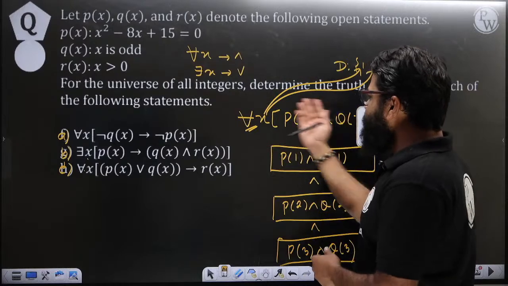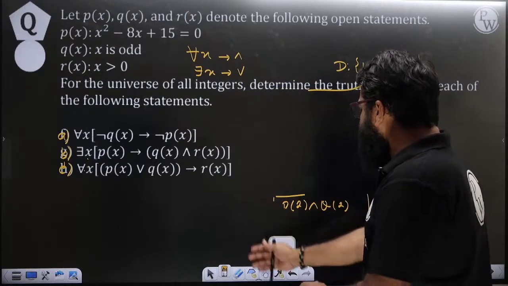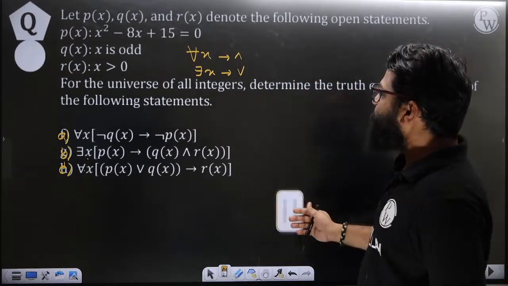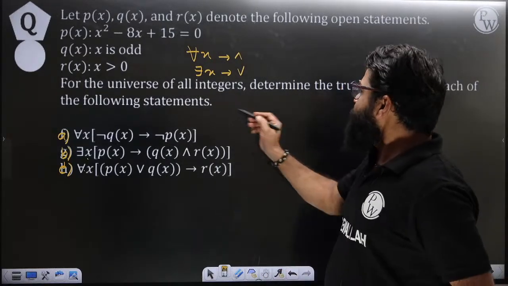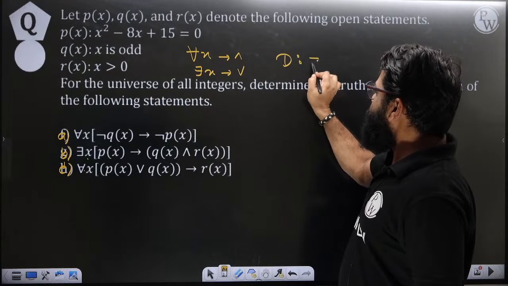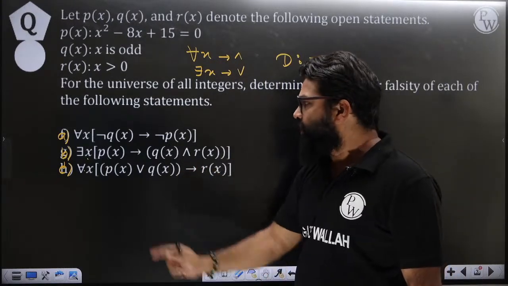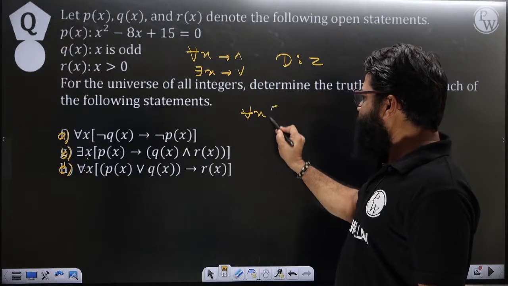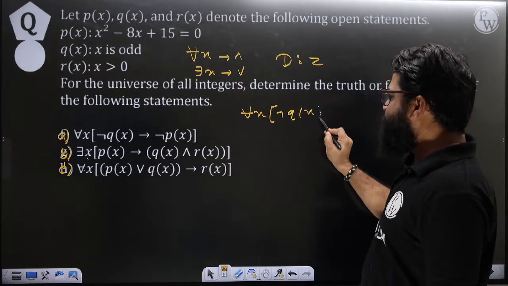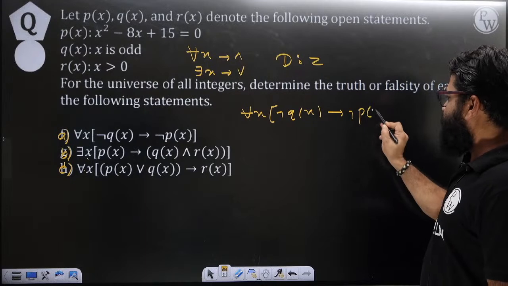Now let's take the first example and we will try to understand what I am trying to tell you here. First, what is our domain? The domain is a set of integers. So here we will get a large number of elements. Now let's take the first one. Here we have for all of x, negation of Q of x implying negation of P of x.